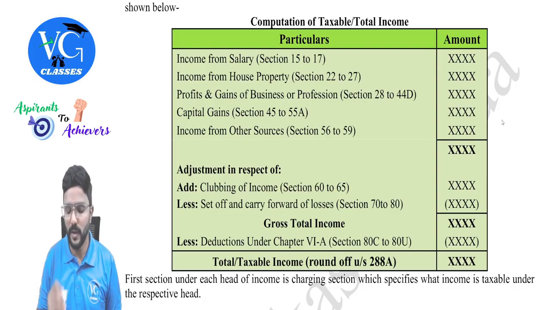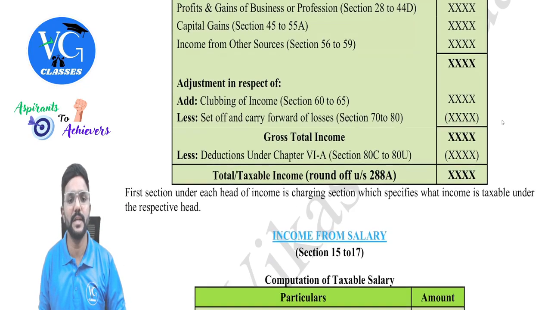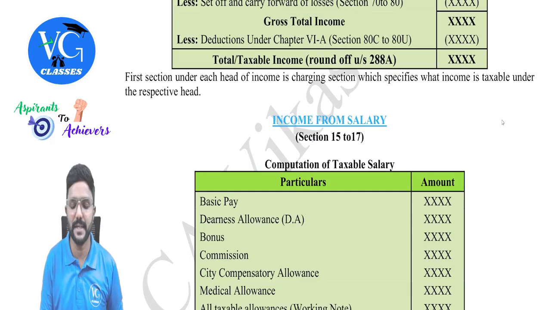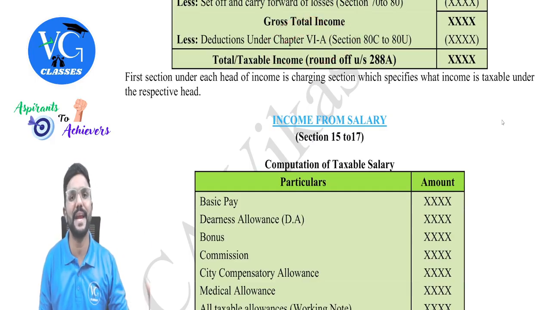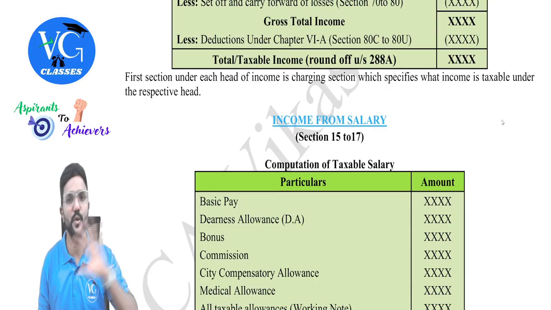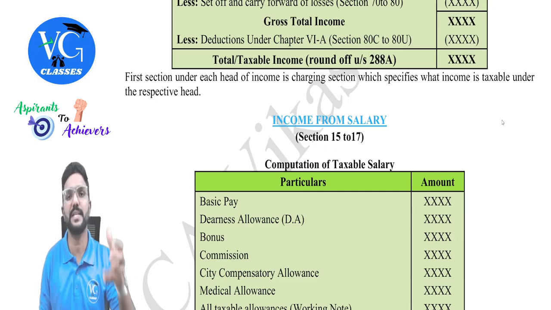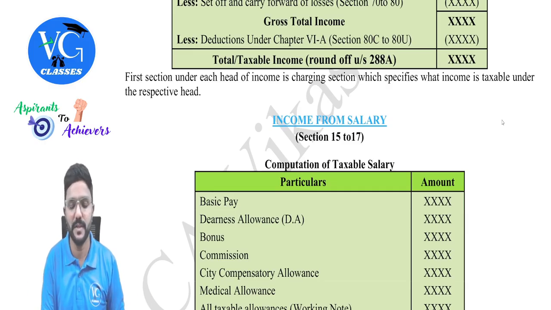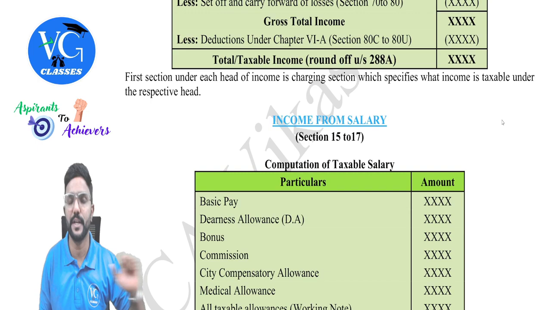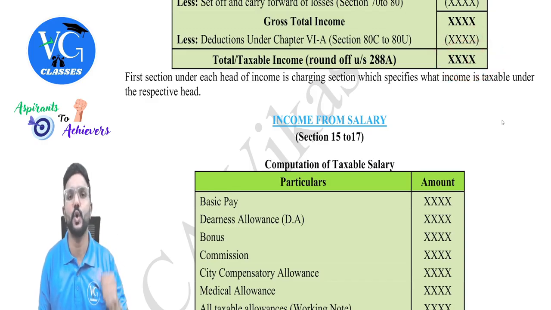Once we do all this, we derive a figure called gross total income, and from gross total income, the assessee can claim deductions under Chapter 6A, which is contained from section 80C to 80U. But most of them are blocked under the default regime. But if the assessee is following the optional scheme and satisfying the condition given under the respective section, he can claim such deductions. Even this, we will be learning as a separate chapter. Once an assessee claims a deduction, whatever figure we derive is called total income.